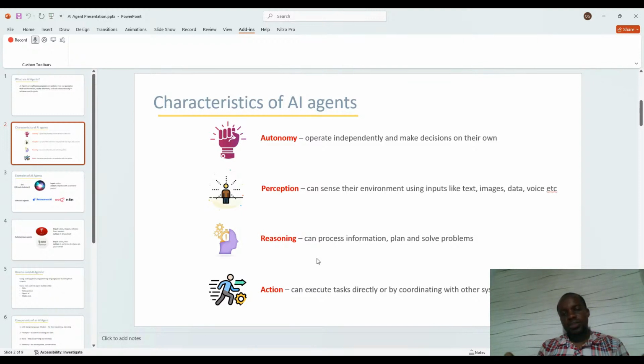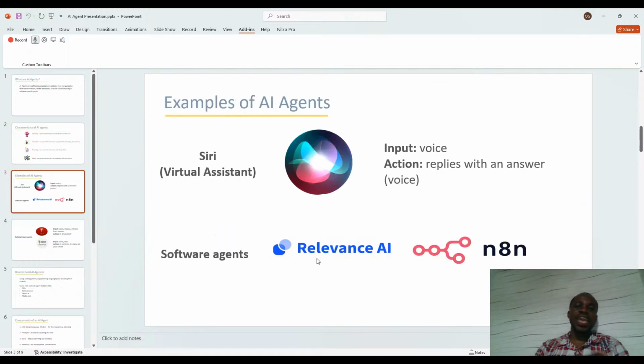One, a keyboard, which we use in typing; a microphone, which you use in receiving voice; sensors that can sense different vehicles, like in self-driving cars, and the rest. Thirdly, reasoning: it can process information, plan, and solve problems. Fourthly, action: it can execute tasks directly or by coordinating with other systems, as we'll be seeing in some of the examples. Let's move over to examples of AI agents.